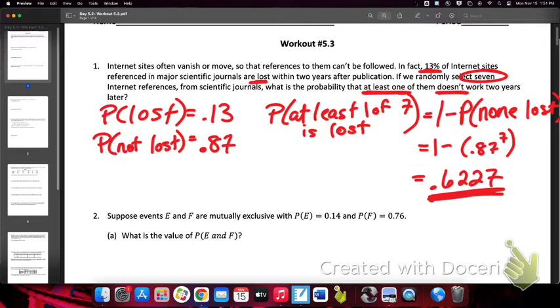What questions do you guys have about the at least one rule and number 1? All right, let's look at number 2. Number 2 makes me angry. All right, let's look at number 2.